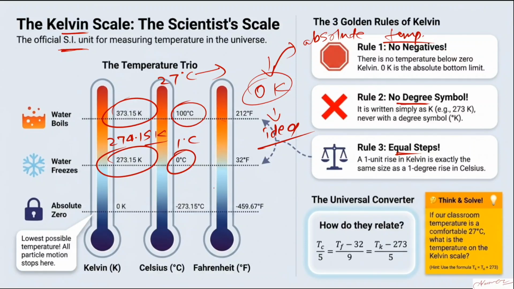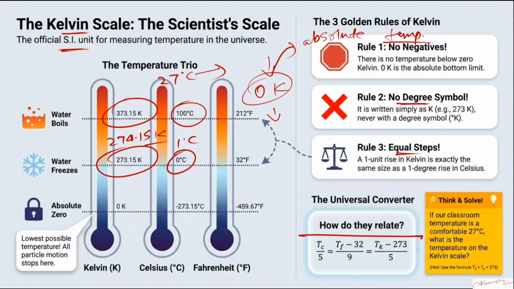Absolute temperature means no temperature can be measured below 0 Kelvin. But in degrees Celsius and Fahrenheit, you have seen temperatures like -70 degrees Celsius. That's possible. -200 degrees Celsius is possible. But you cannot say -5 Kelvin or -17 Kelvin. That is not possible because the minimum temperature in the Kelvin scale is 0 Kelvin. I hope it's clear. And this is basically the SI unit of temperature.